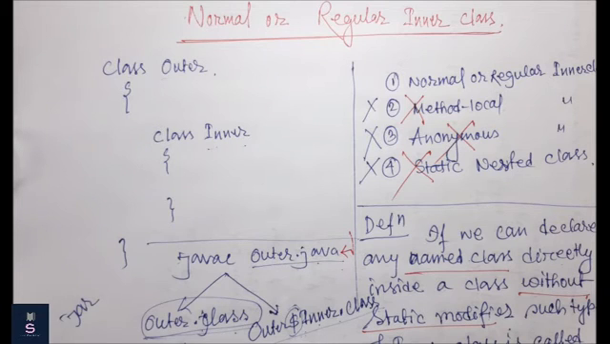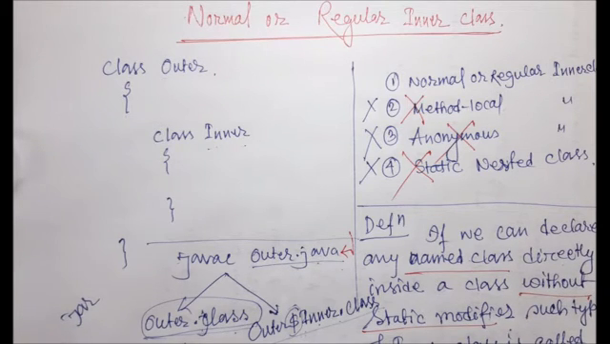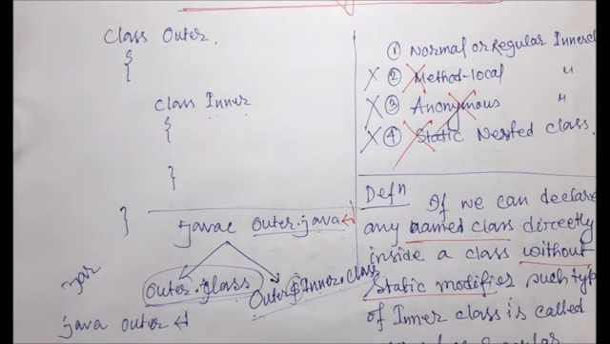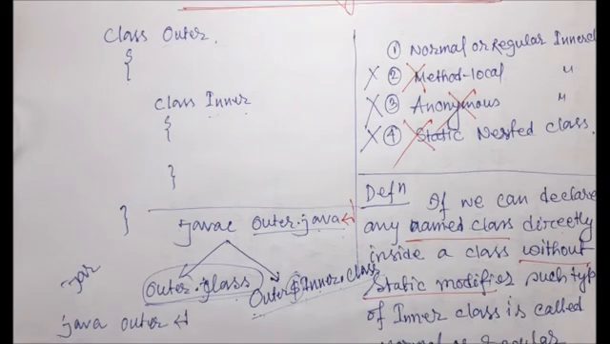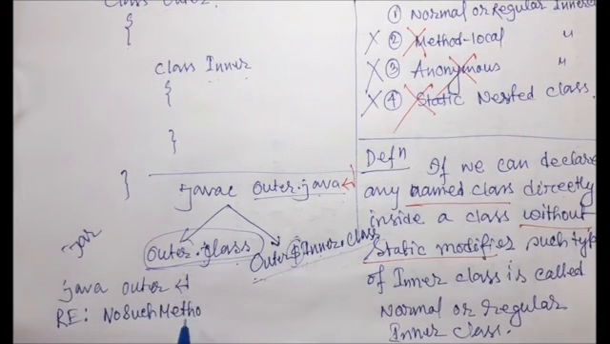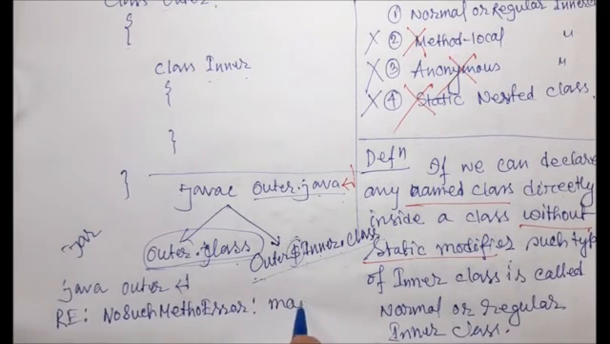Okay, so it will throw a runtime exception, and the name of the exception is called no such method found error. So no such method error, and it will show the main method, because the main method is not present.